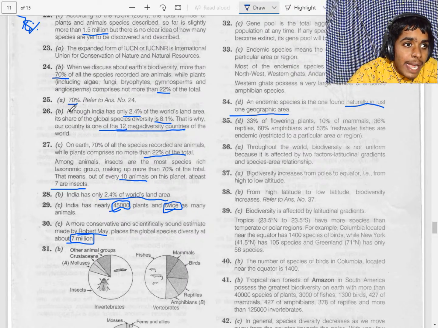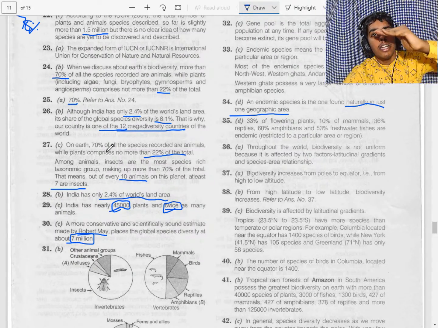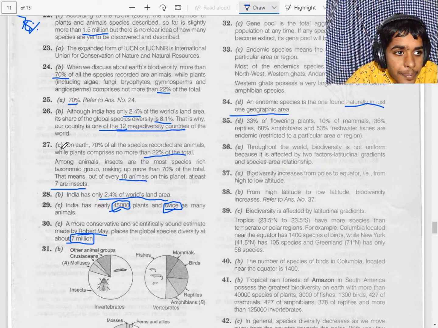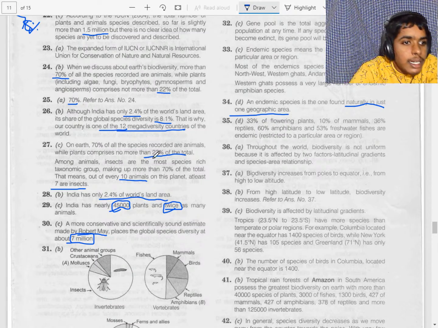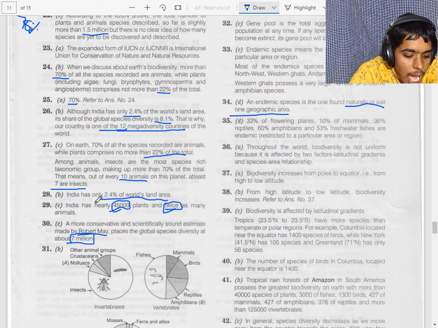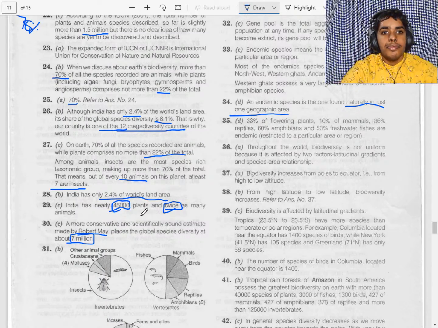Biodiversity increases from the poles to the equator. As we move from pole to equator, it will increase. From high altitude to low, it will increase. Tropics have 25 to 35% more species compared to temperate. That means they have more.